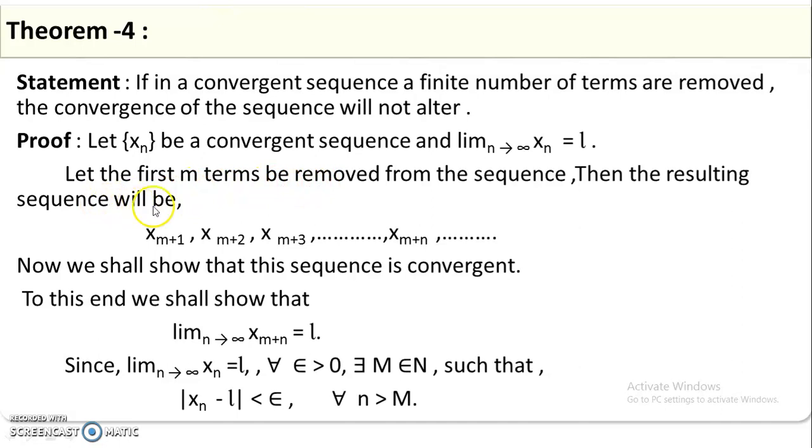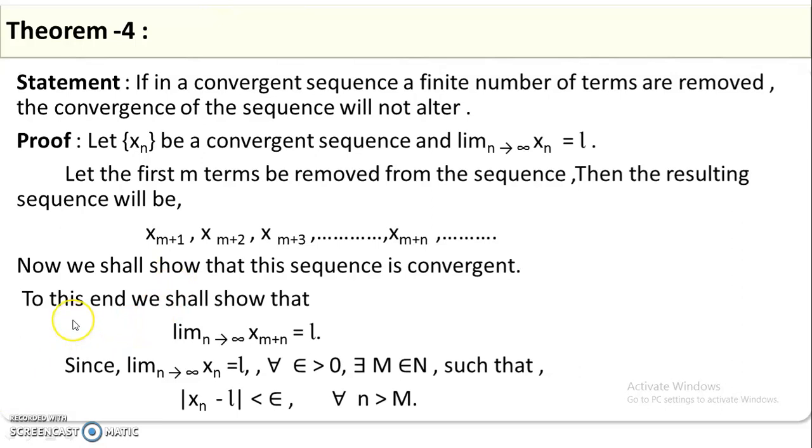Then the resulting sequence will be xm plus 1, xm plus 2, xm plus 3 and so on, xm plus n and so on, since it is an infinite sequence. Now we shall show that the sequence is convergent.